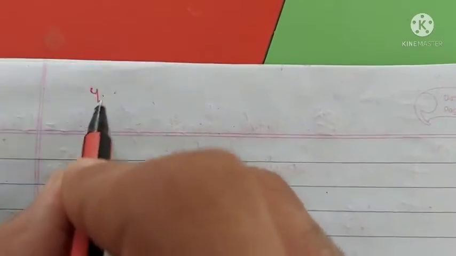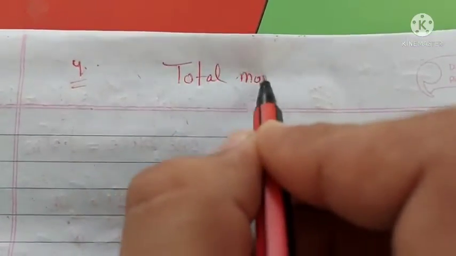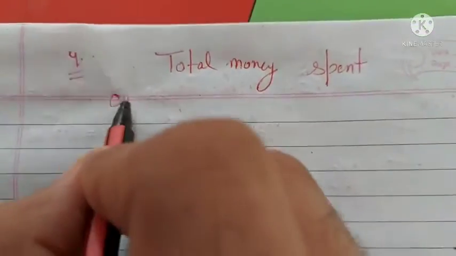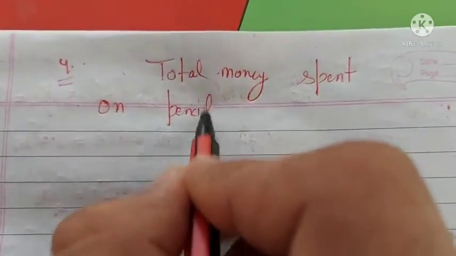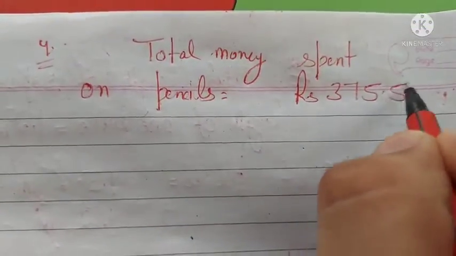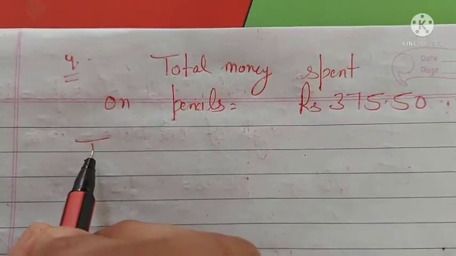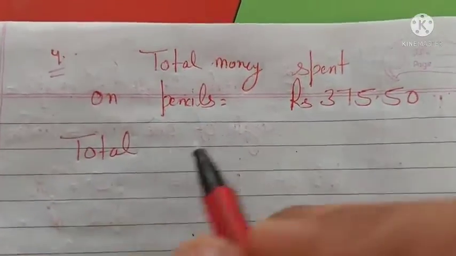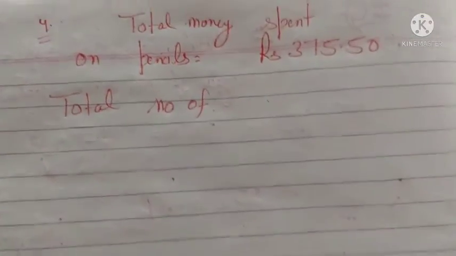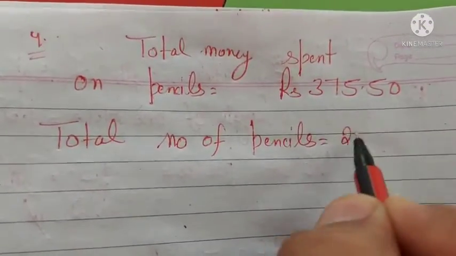So the fourth question is like that. Total money spent on pencils is rupees 375.50, and the total number of pencils is equal to 25.